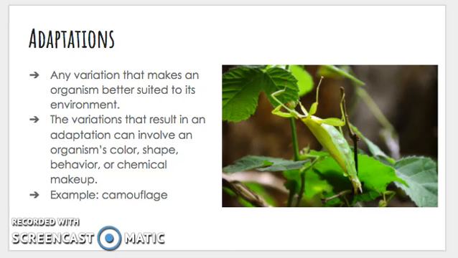Adaptations are a little bit different. This is any variation that makes an organism better suited to its environment. So adaptations are helpful things. The variations that result in an adaptation can involve an organism's color, shape, behavior, or chemical makeup. An example of adaptations is camouflage, as you can see in this picture.